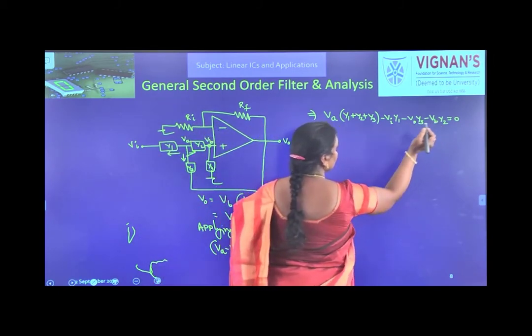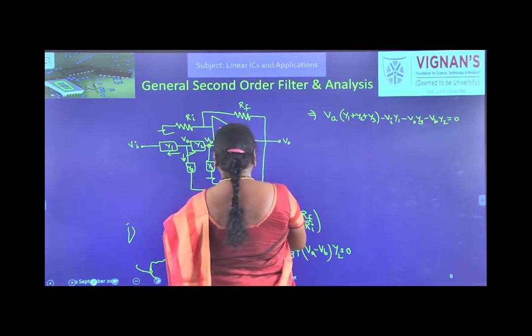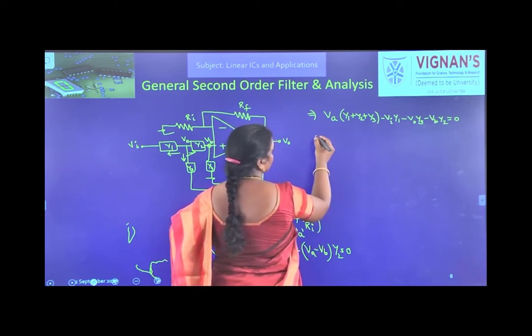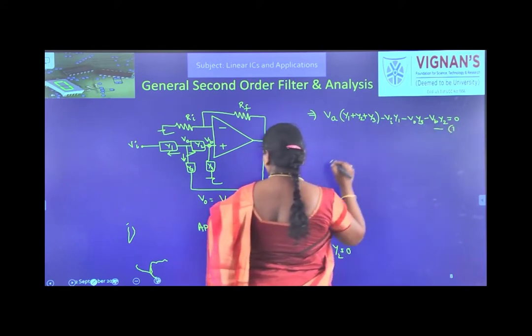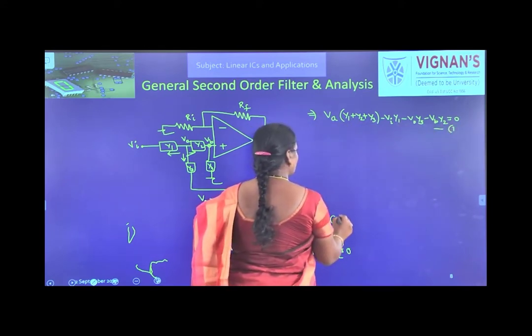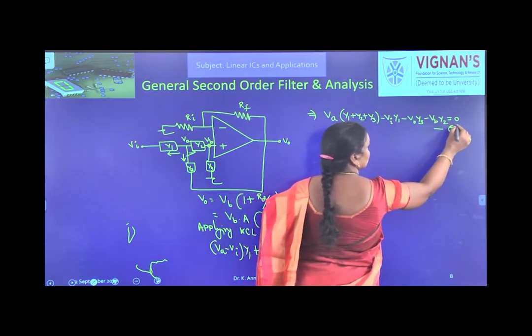And this VB can be written as V0 by A. Let this expression be equation 2.